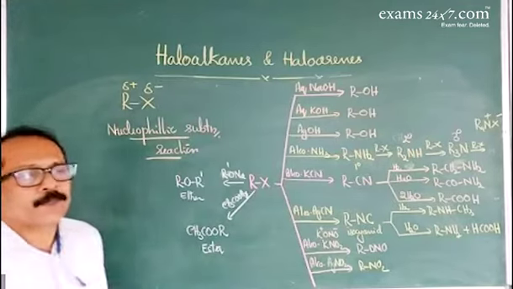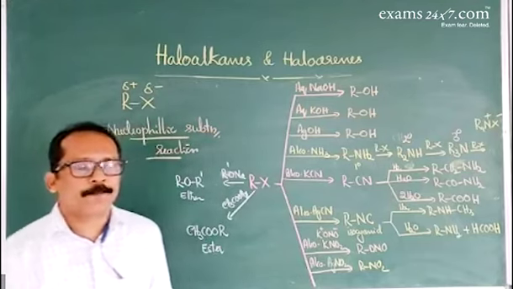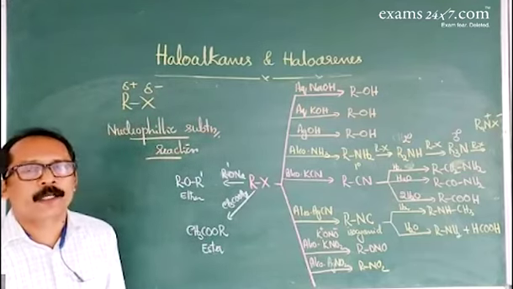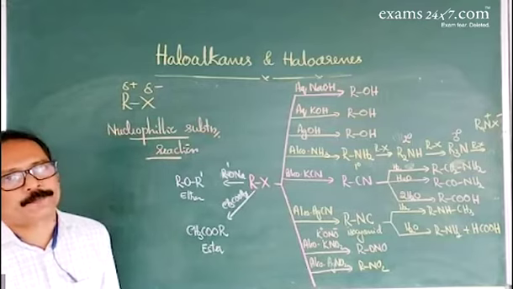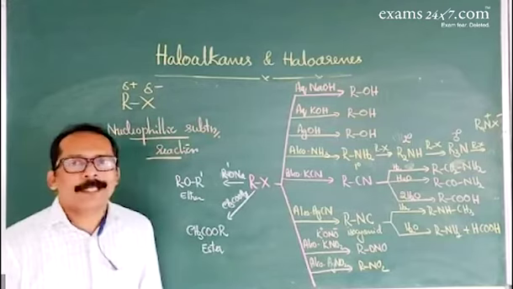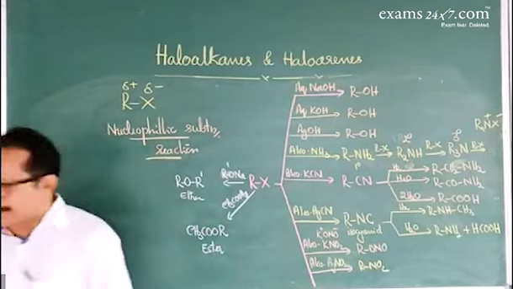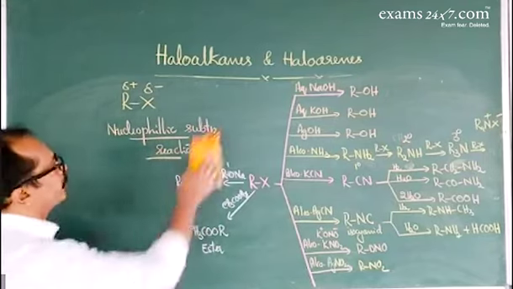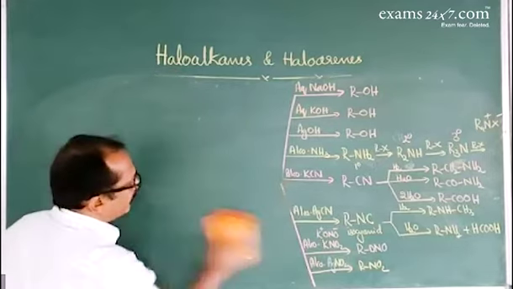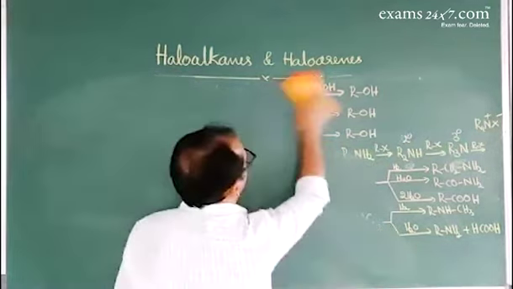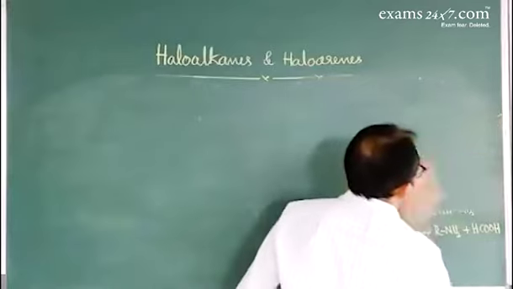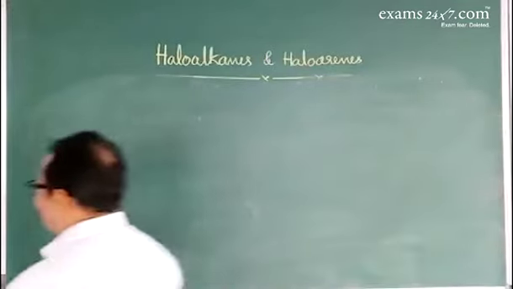There are two types of nucleophilic substitution reaction, that is SN1 reaction and SN2 reaction. We'll go for SN1 reaction, unimolecular nucleophilic substitution reaction, where the order of the reaction is 1. And it involves 2 steps.